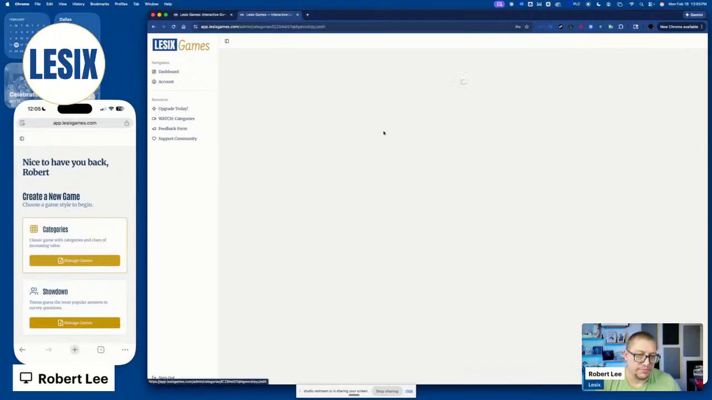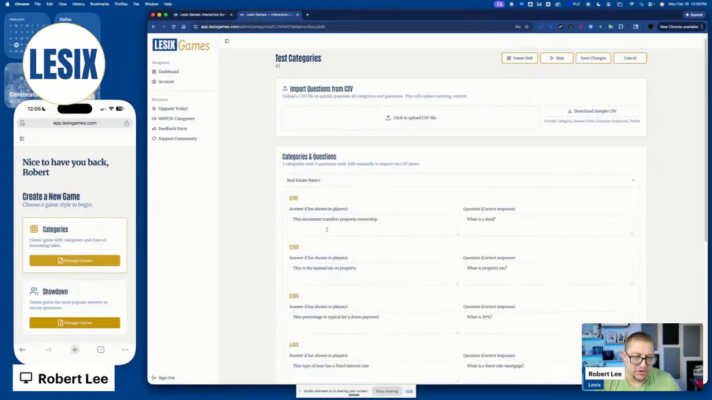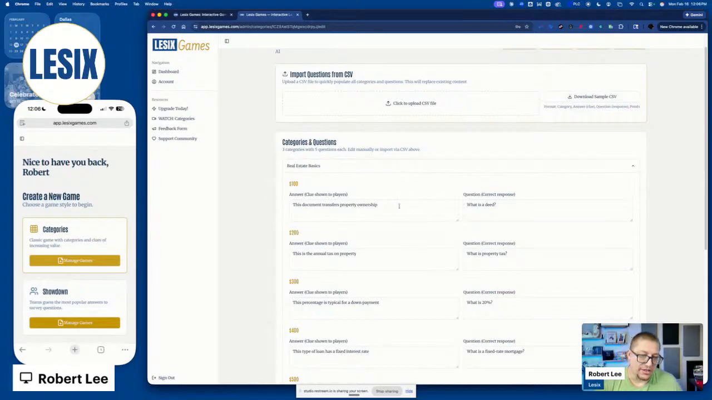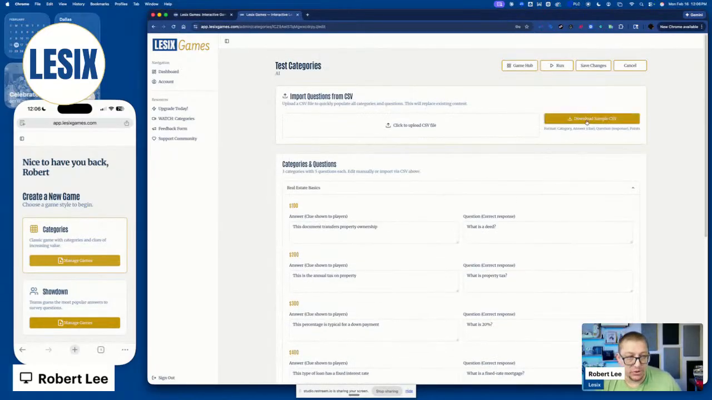Now let's go into the editor. Each game is going to be a little bit unique, a little bit different, but the commonality between all of these games is that you can import questions. You can manually set up your questions. So in categories, you can see here that we provide an answer, which is the clue shown to players, and a question, which is the correct response that we want them to give. And you can download a sample CSV file here. You just basically import your information. Everything in there is everything that you need to bring in here if you want to import it from a CSV. Every single one of the games has a sample CSV file.